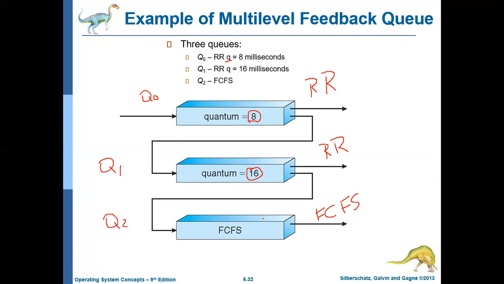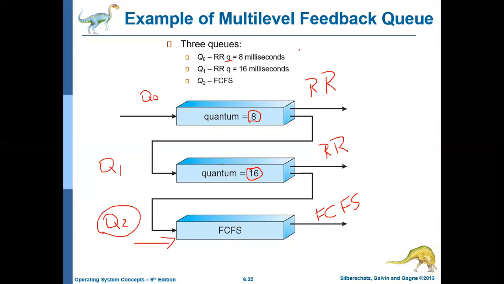Now, what is the idea behind the multi-level feedback queue algorithm? The job which needs more CPU access, that is, the process which tends to use the CPU most of the time, will be automatically moved to the lower priority queues. Here the lowest priority queue is Q2.